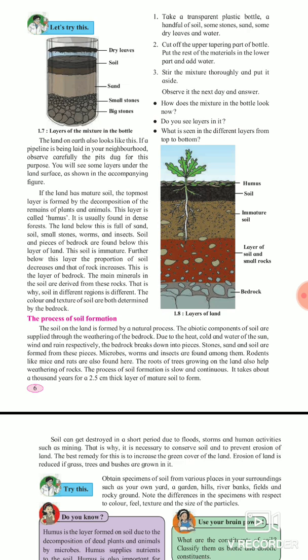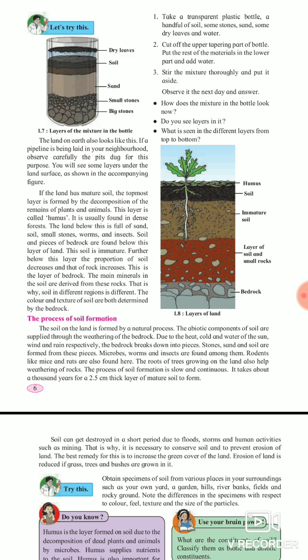Okay, now the land below this is full of sand, soil, small stones, worms and insects. Below this humus layer, there is another layer of soil which contains a number of worms and insects. We know that insects and worms live inside the soil, under the land. So they live in this layer. Small stones are there. Now after that, soil and pieces of bedrock are found below this layer. This is immature soil, meaning small stones and soil are found mixed inside this layer, that is called immature soil, as you see in the picture.